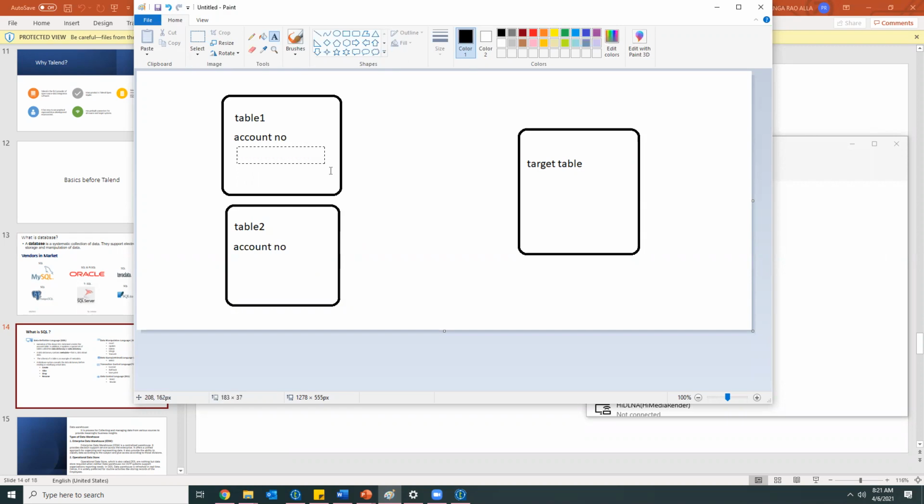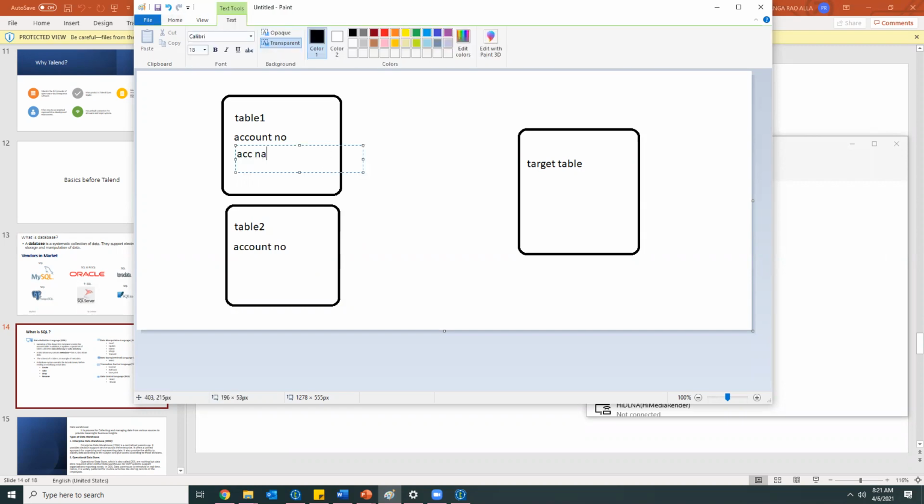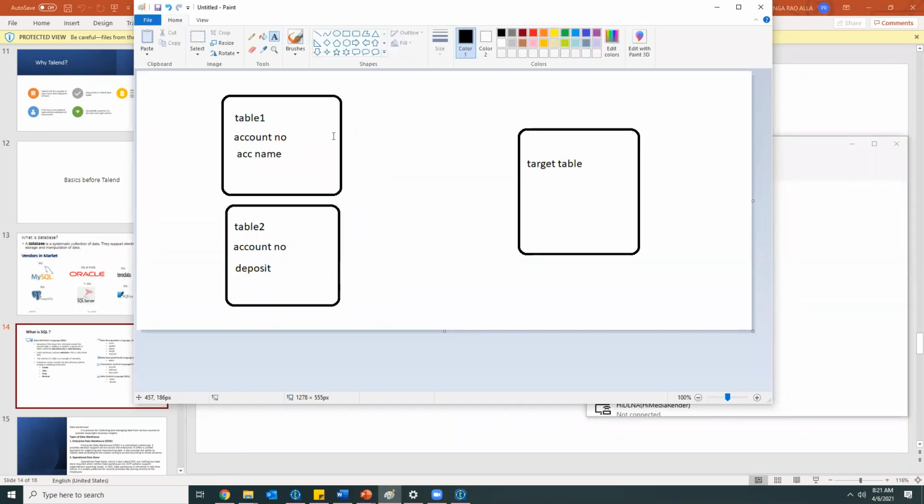And here we'll be having account name, and here the deposit amount. So I want to form a relation between these two tables. Our common column is account number.